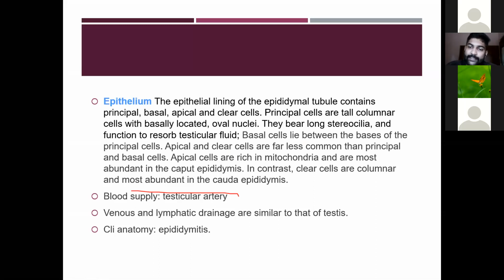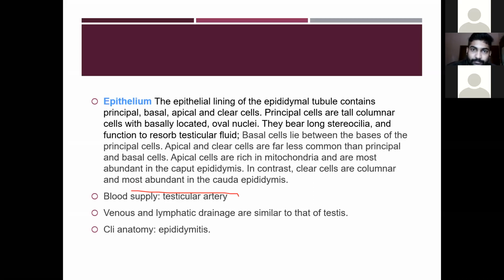The principal cells are tall columnar cells with basally located oval nuclei. They bear long stereocilia and function to reabsorb the testicular fluid.